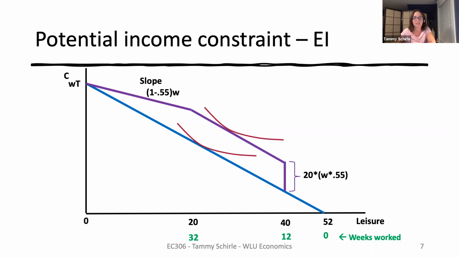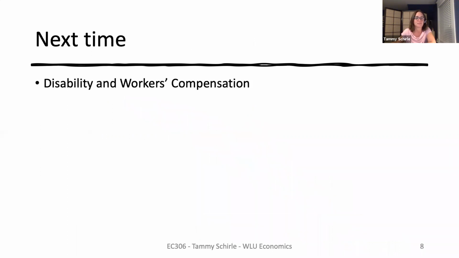For a different person, working about half the year, the program really just has an income effect. The slopes of these segments of the budget constraint are parallel. So we'd expect some increase in leisure for this person as well. But what about the person who had not been participating? This person could be persuaded to join the labor force for at least those 12 weeks to become eligible for EI. So overall, when we look at the participants, we might expect some adverse effects on labor supply, but the program might also encourage some to enter the labor market.